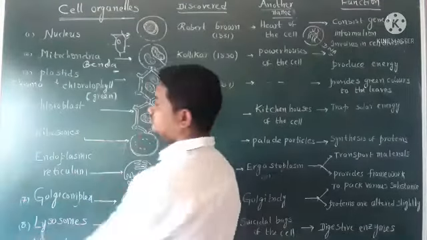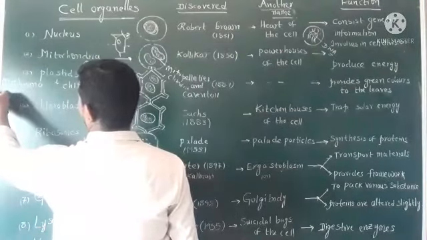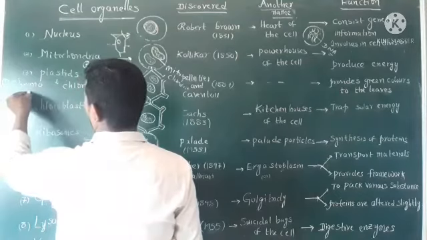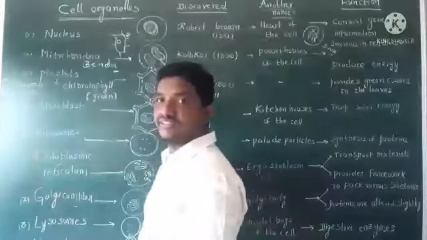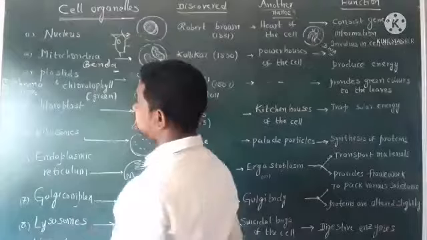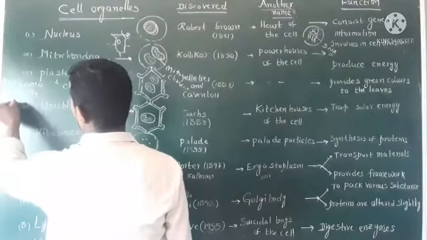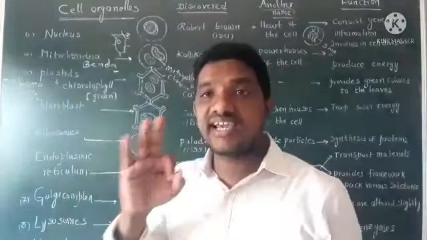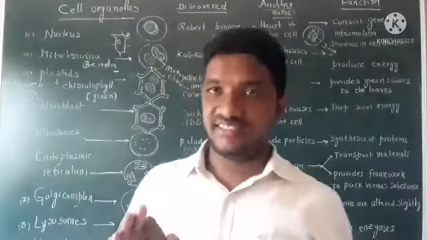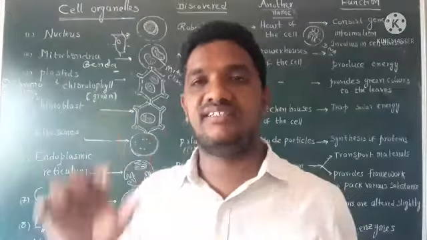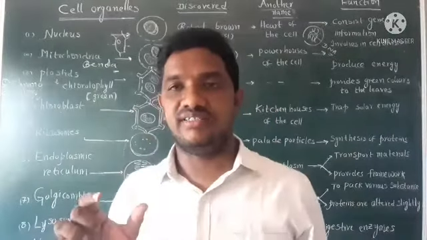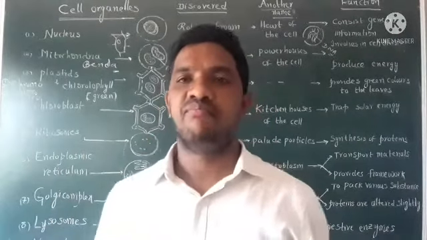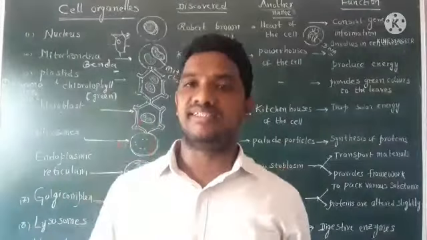Second one, chloroplastids. Third one, leucoplastids. There are three kinds of plastids.